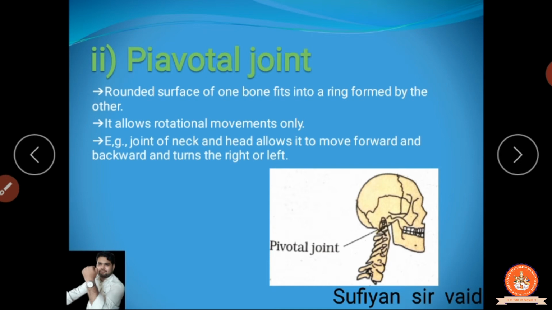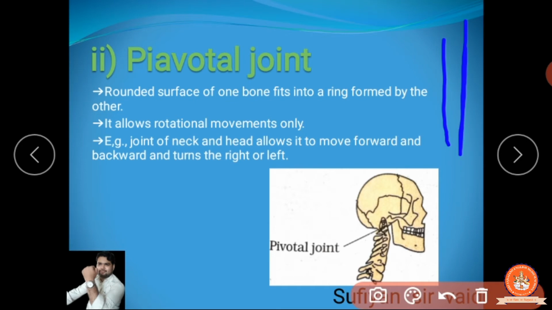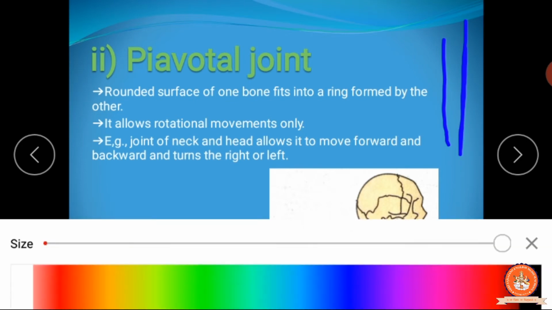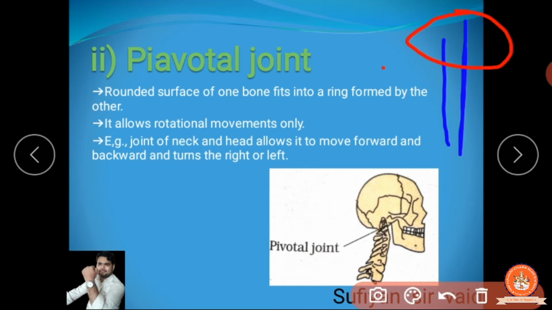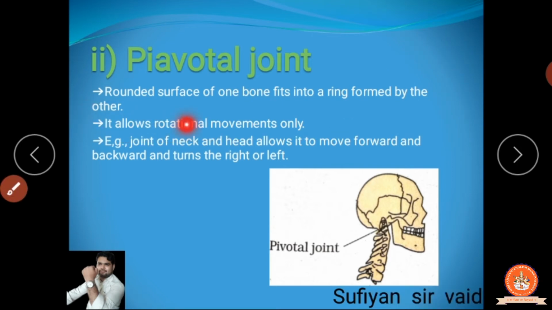What is that? Okay, the rounded structure of our bone fits into the ring form of the round. So suppose this is your bone. Clear? And here is the ring structure, they are joining in the ring structure. So this type of joint is what? A pivotal joint. It just allows the rotational movement only.